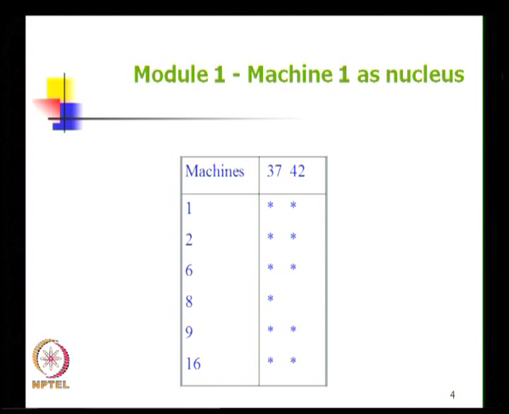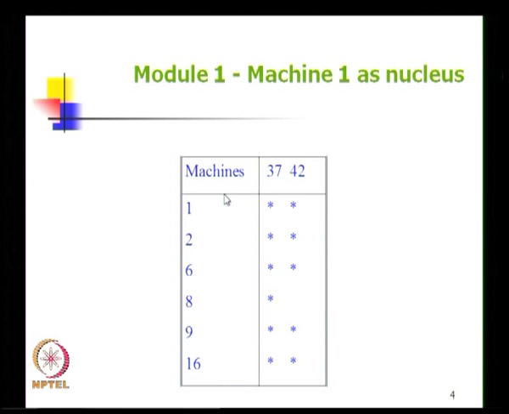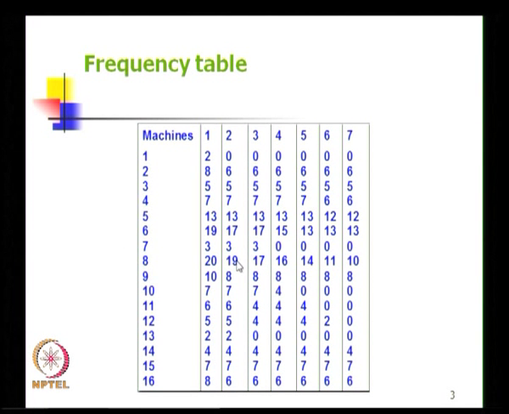Machine number 3 does not exist in this table, therefore 5 remains as 5. Machine number 8 has only 1 star and therefore it has 19. So like this column number 2 can be created from column number 1 by adjusting the frequencies for the already created modules.